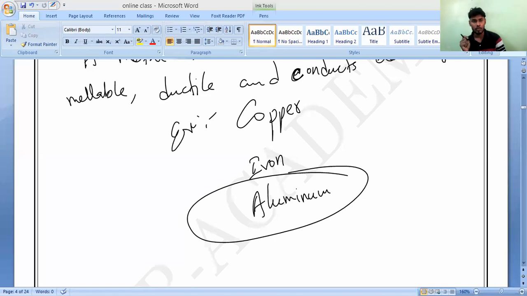We used to call them metals. Whatever is malleable and ductile in nature, that is all we should call a metal. So these are the things we can say: iron, copper, aluminum, zinc, silver. Everything is known as an example of metal.